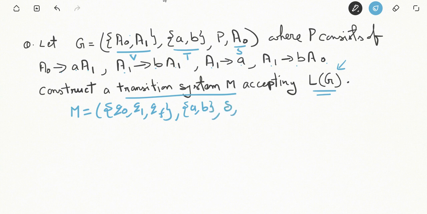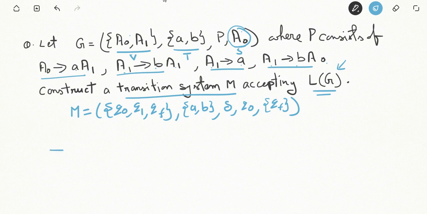Delta will be defined. The initial state will be the state corresponding to the start symbol, that is q0, and we have already defined one final state. Now, considering the production rules, we are going to construct the transition diagram.